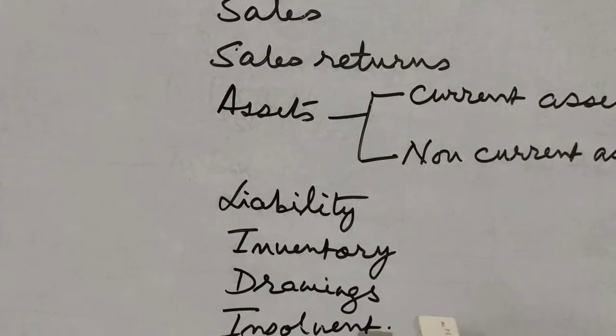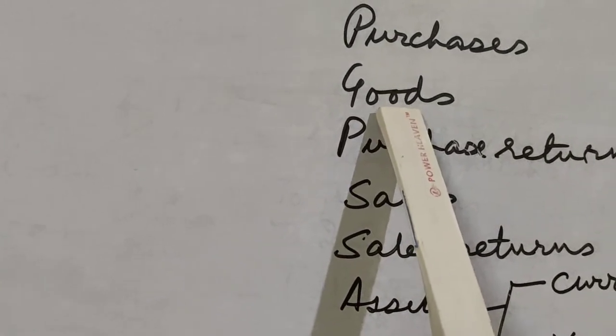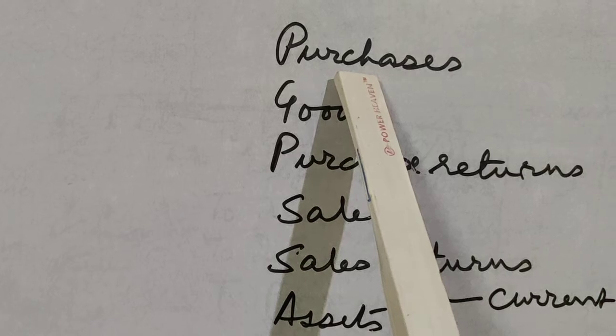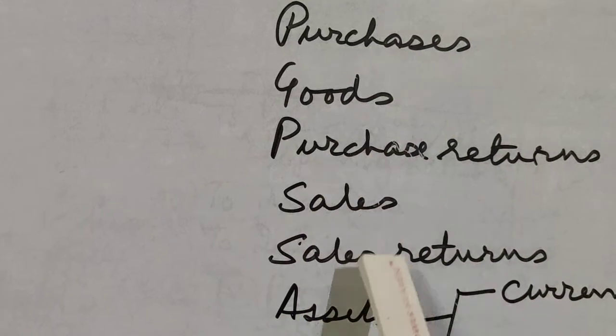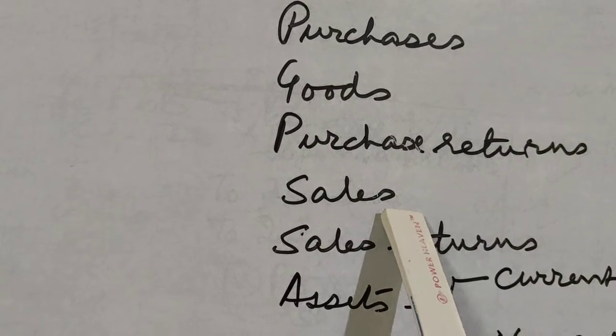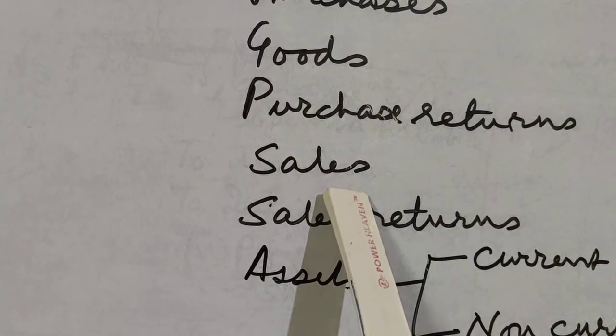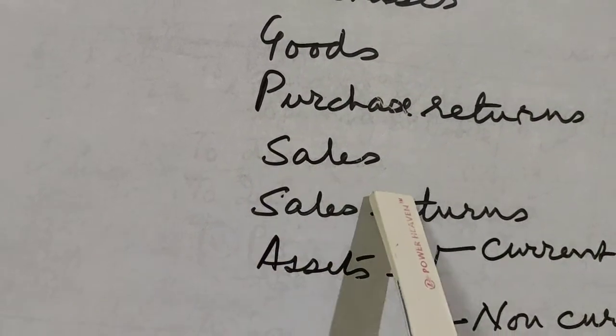If we talk about the basic accounting terms, some of the most important of them are goods. Goods means only those things which are bought with the prime intention of resale. And when they are purchased, we use the term purchases. For example, if you are purchasing raw materials, we will not write purchase of raw materials, we will write only purchases. Similarly, when we sell goods, it is termed as sales, but only sale of goods. If I sell furniture and furniture is not my goods, then I cannot write it as sales. But when I sell goods, then I will term it as sales.